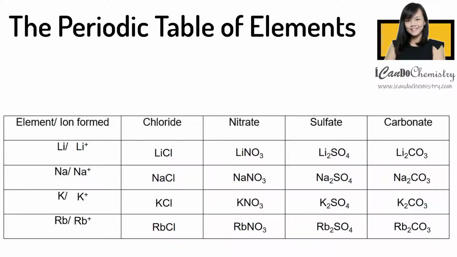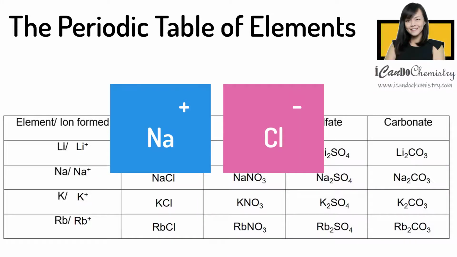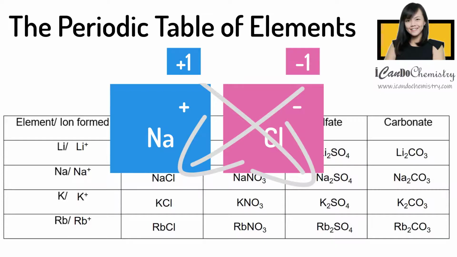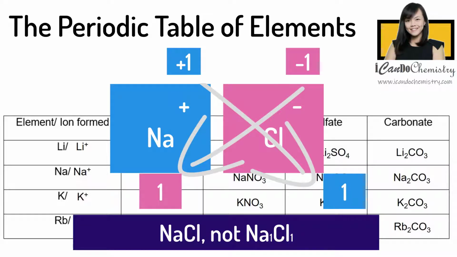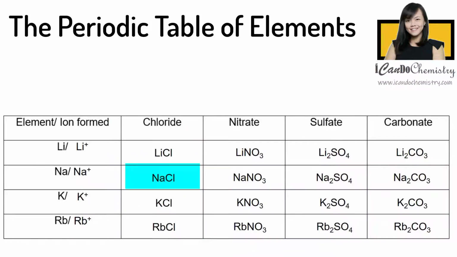This table shows the common group 1 ionic compounds. Let's take for example sodium chloride. We know that sodium forms an ion of positive 1 charge, so that will be Na+. Chloride has a charge of negative 1, so Cl-. To work out the formula of this ionic compound, we just need to apply the cross method. If you see a ratio of 1:1, there's no need for us to write the number. It is understood that there's a number 1 there. So the formula of sodium chloride will be NaCl.